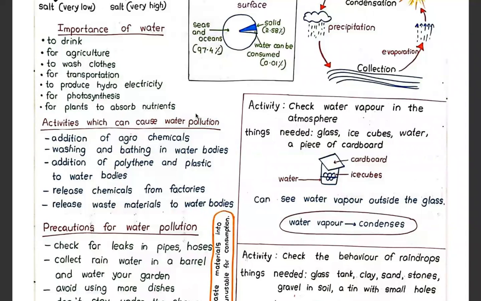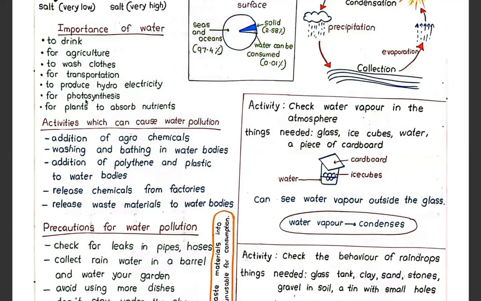Right. Let's have a look at the importance of water. For what purpose do we use water? We use water to drink, for agriculture. Agriculture means farming. We use water for agriculture. To wash clothes, for transportation. Boats, for ships. Yes, you need water in order to travel by boats and ships.